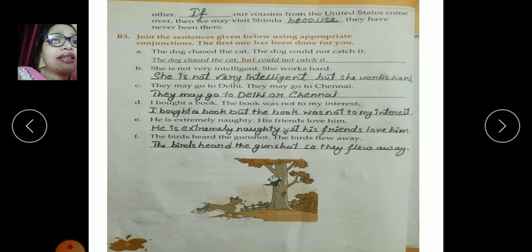Next one, they may go to Delhi or Chennai. I bought a book, but the book was not to my interest. He is extremely naughty, yet his friends love him. The birds heard the gunshot, so they flew away. So, we have come to the end of the exercises.